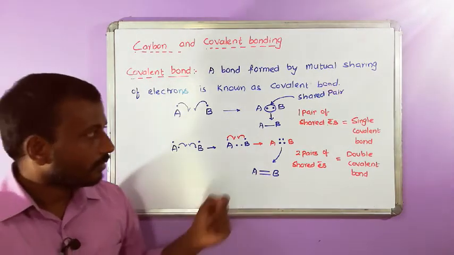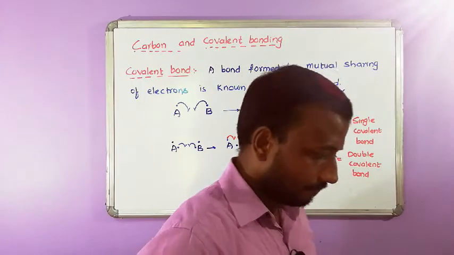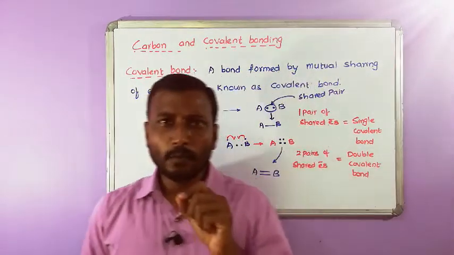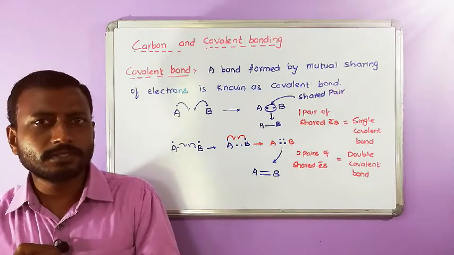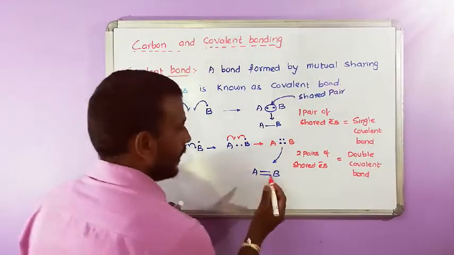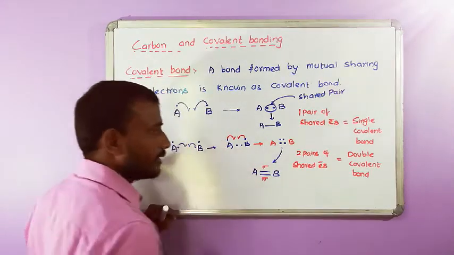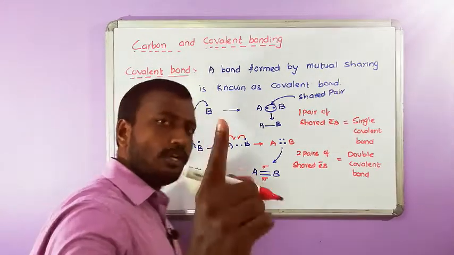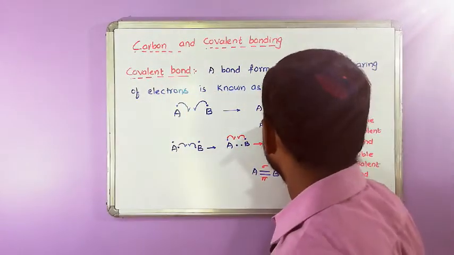If more than one bond is present between two atoms, one bond is called a sigma bond and the other bond is called a pi bond. If there is only one bond between two atoms, that is always a single bond, a sigma bond.